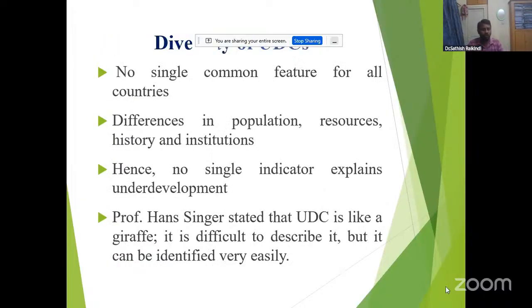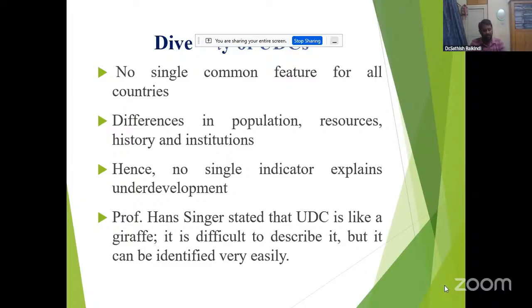And also we come to the diversity of underdeveloped countries. So obviously, underdeveloped countries exist at the global level. Some Asian countries are underdeveloped countries, some African countries are underdeveloped countries, and also American countries, South America, North America, Latin America, and Europe. These countries consist of some underdeveloped countries. So even though there is diversity, as you mentioned, there is no single common feature for these countries.